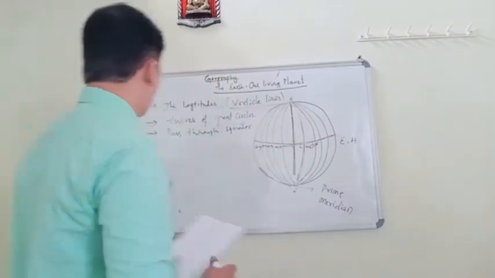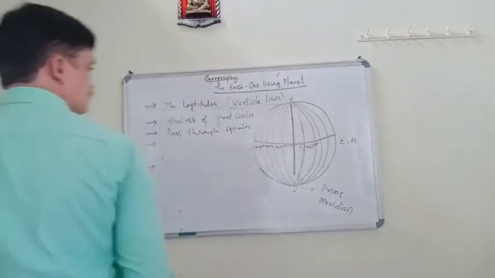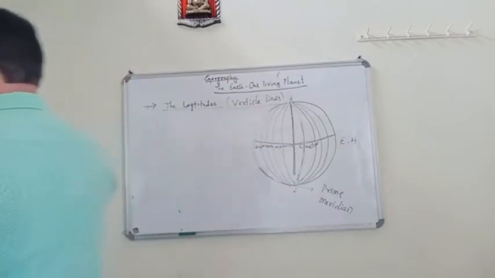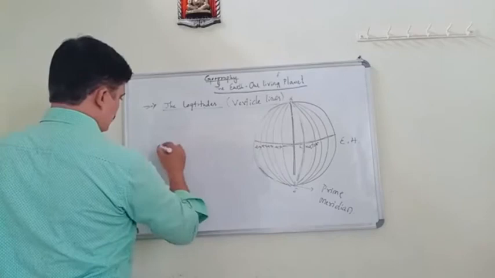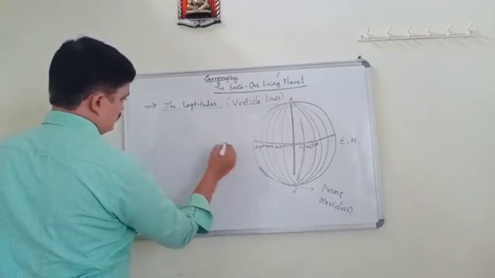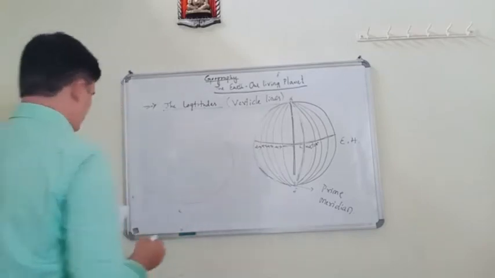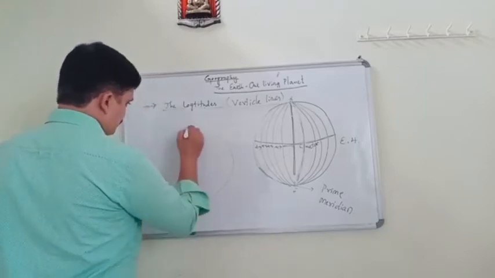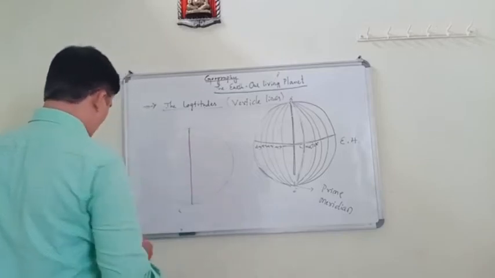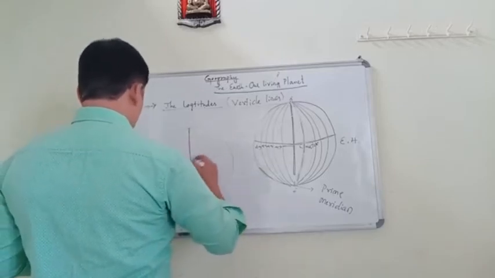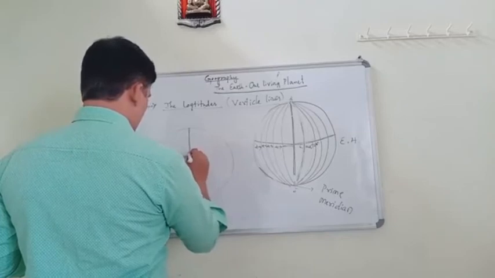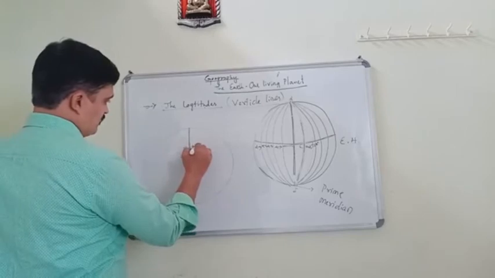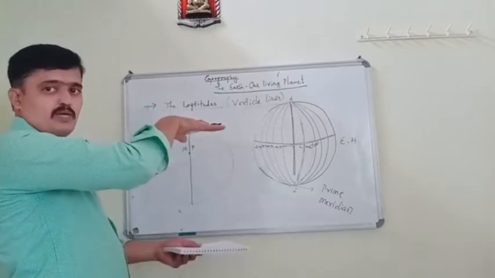Got it? And one more thing here. In the middle, I told you already, this is the prime meridian. See here, this is the pole.